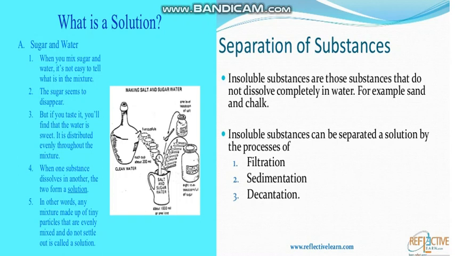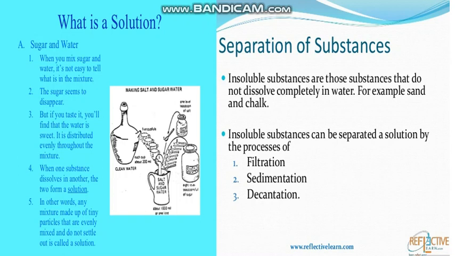Sugar and salt are more soluble in hot water than in cold water. When you compare hot and cold water, hot water dissolves a greater amount of sugar as compared to cold water.